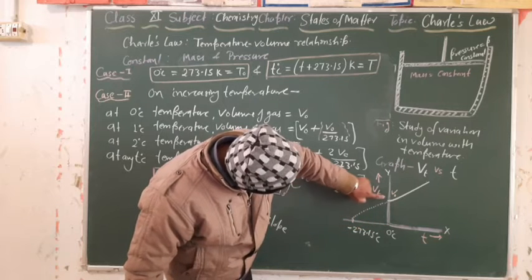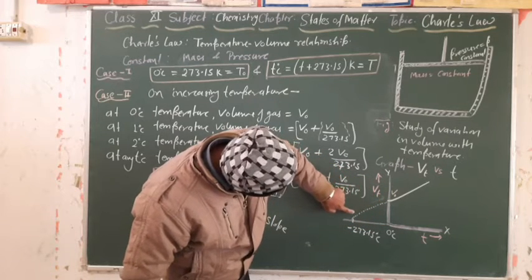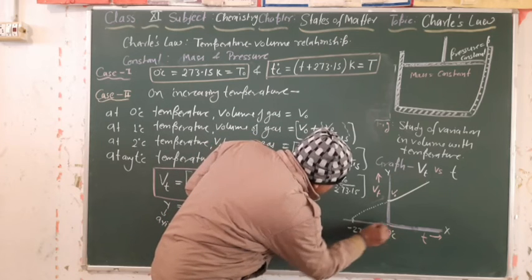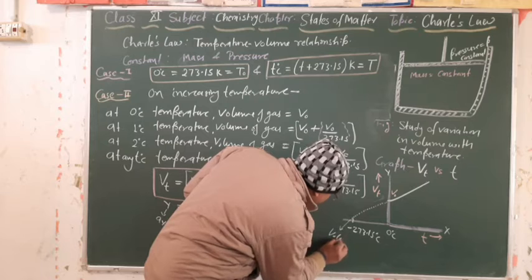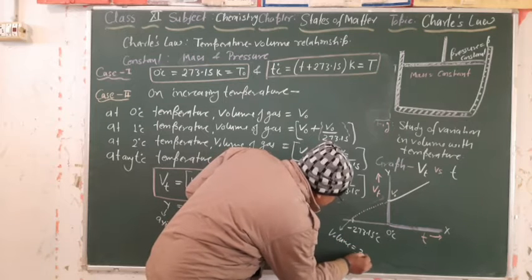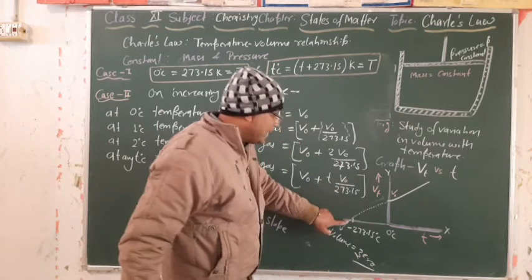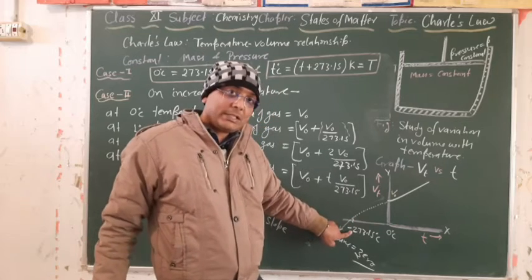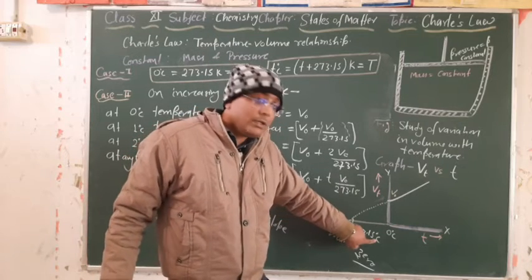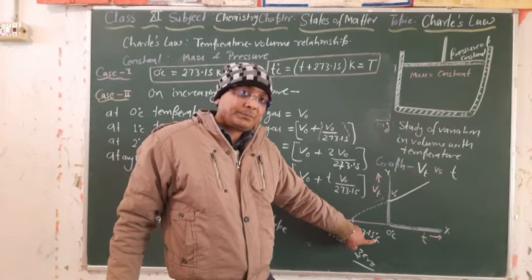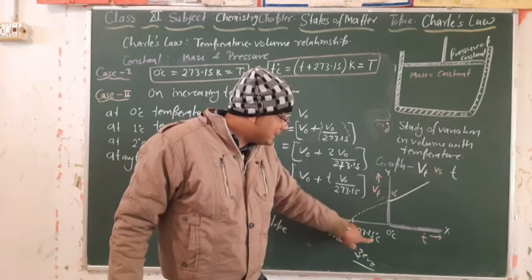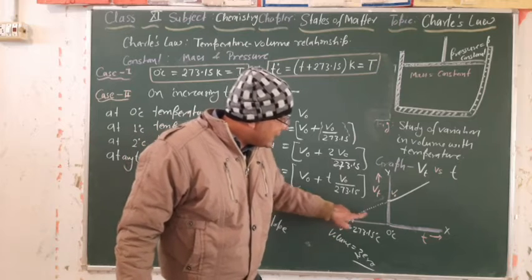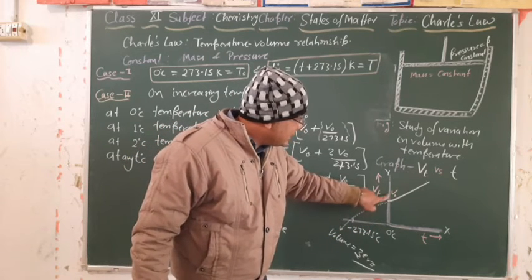Temperature keeps decreasing, volume keeps decreasing, and here it became 0. Volume became 0 at this point, where the temperature is minus 273.15 degrees Celsius. Is it clear? At minus 273.15 degrees Celsius the volume became 0, and at 0 degrees Celsius the volume of the gas will be V naught.